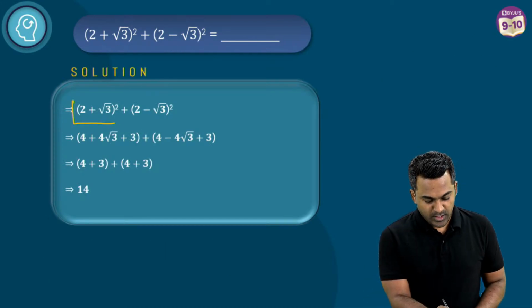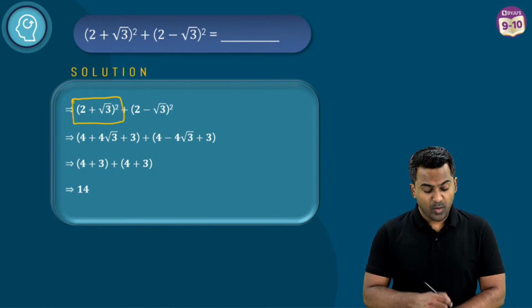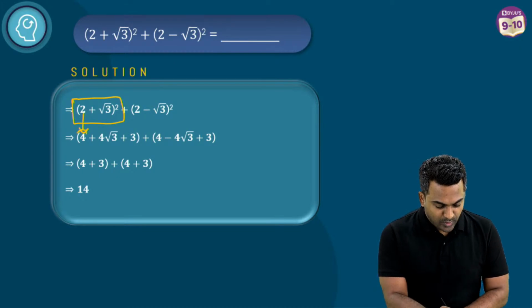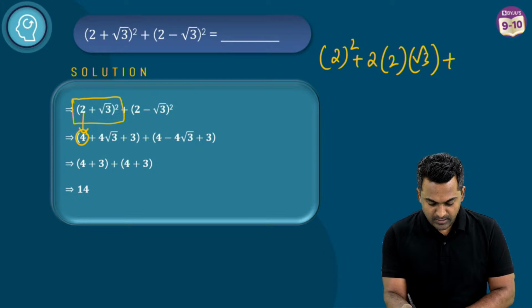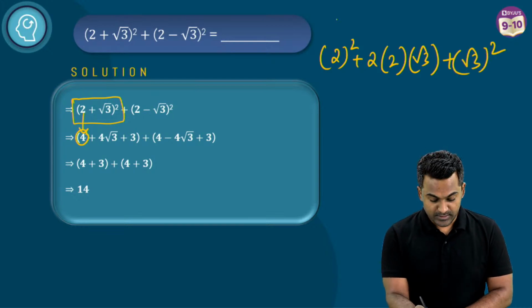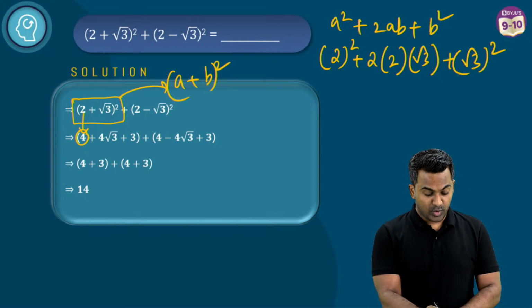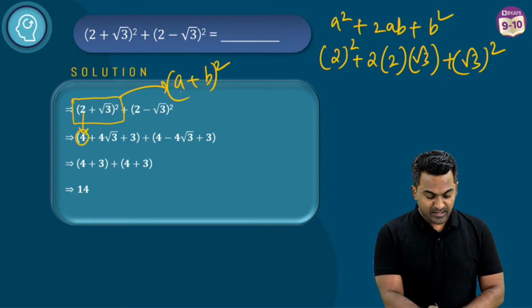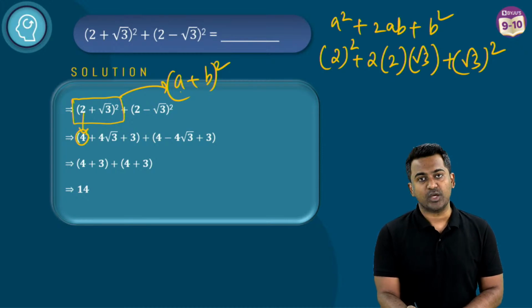Look, (2 plus root 3) whole square, expand it using the (a plus b) whole square formula. How do you get this 4? This is a square plus 2 times a times b plus b square. Comparing this to (a plus b) whole square, what is a? In the place of a you have 2 and in the place of b you have root 3. So in the expansion, you substitute the same thing: in the place of a, 2, and in the place of b, root 3.